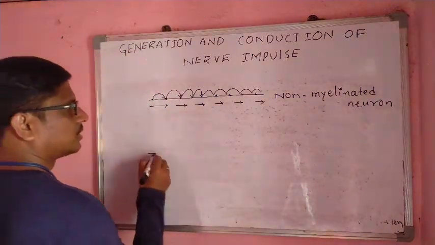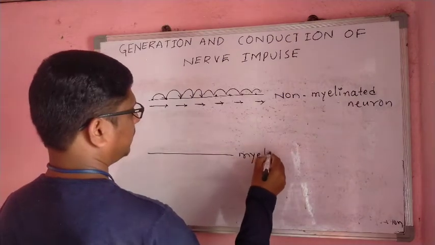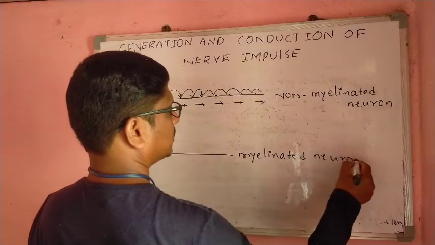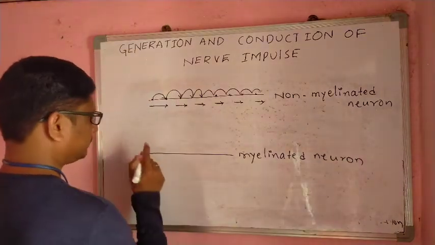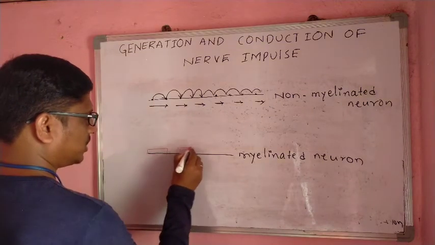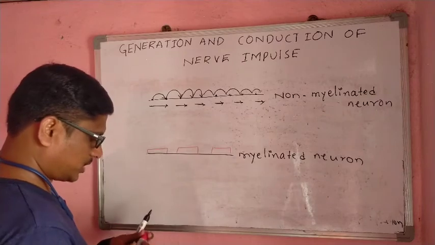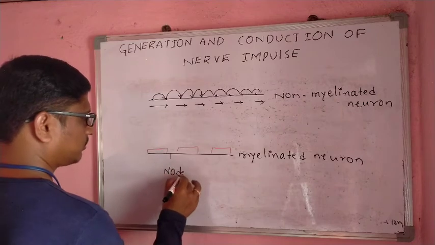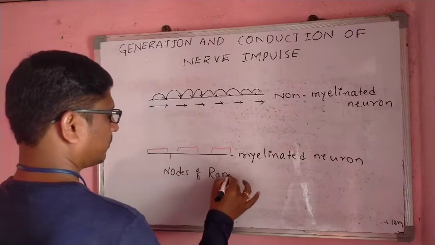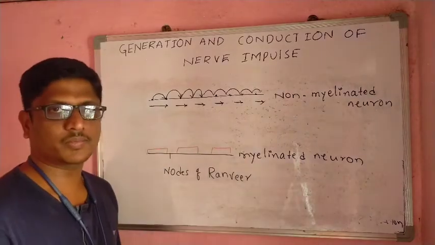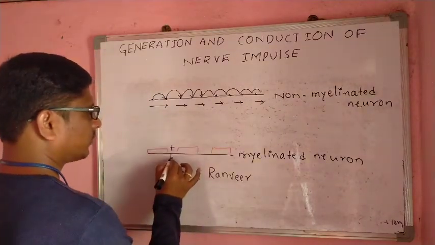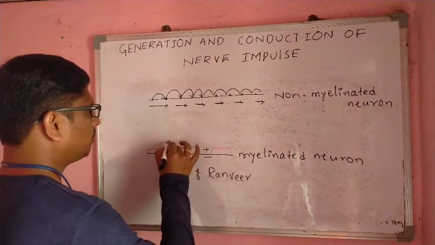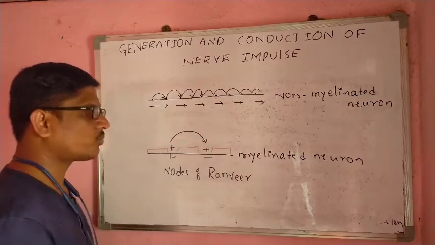Next, this is a myelinated neuron. It is covered by the myelin sheath, and the regular gaps in the myelin sheath are called nodes of Ranvier. Here it is positive, negative. The nerve impulse moves from one node of Ranvier to another.